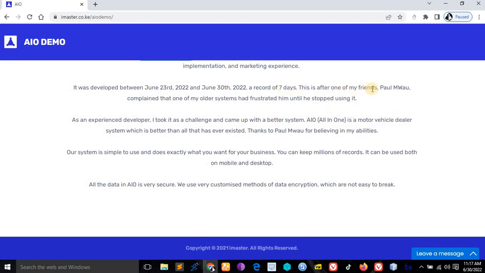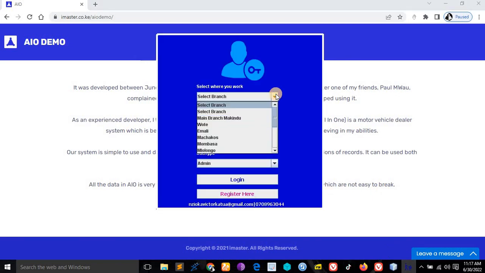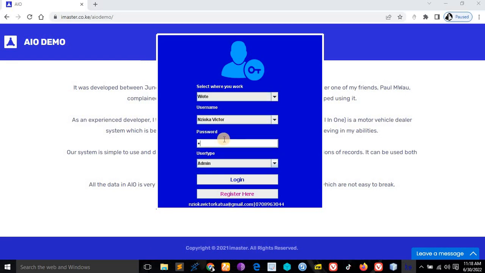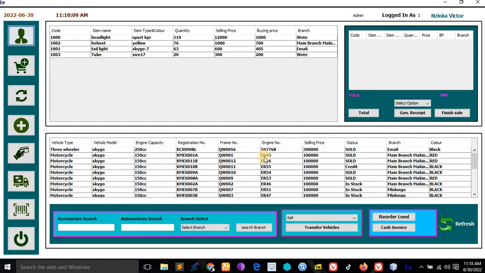This comes after one of my friends, Paul Mwau, complained that one of my older systems had frustrated him until he stopped using it. I'll show you the system which frustrated him, so that he told me that now you have to actually work on this system and give us a better one. This was the first system I developed to solve this kind of problem, motor vehicle and spare part sales.